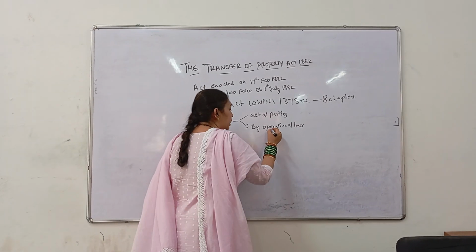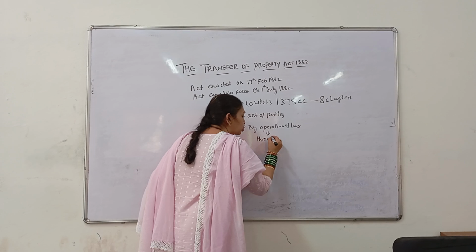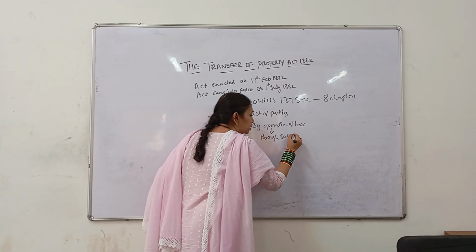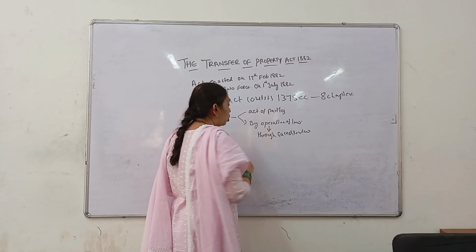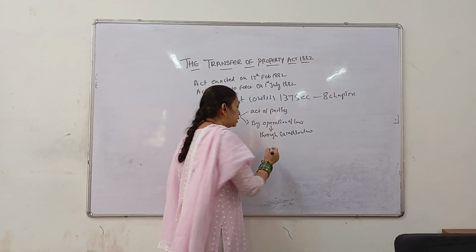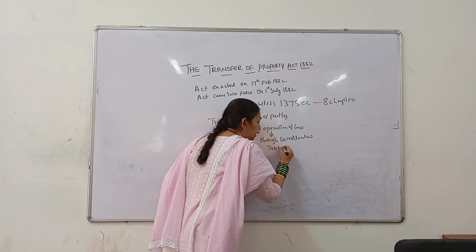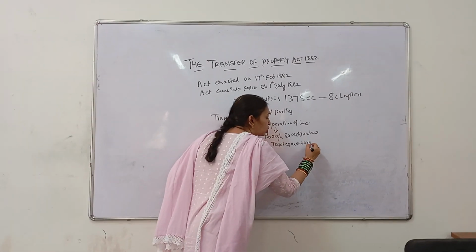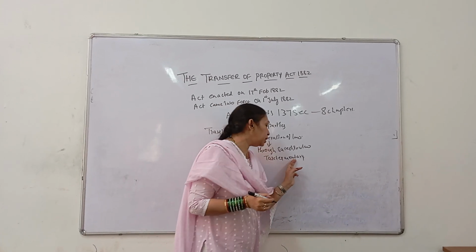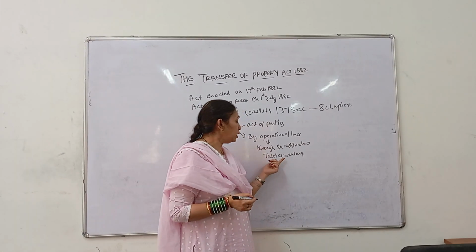By law, any transfer that takes place is called operation of law. For example, through succession law, any transfer taking place comes under the operation of law. And testamentary, any transfer by testamentary form. So what is testamentary form? Testamentary form is nothing but writing a will and leaving property to a person.